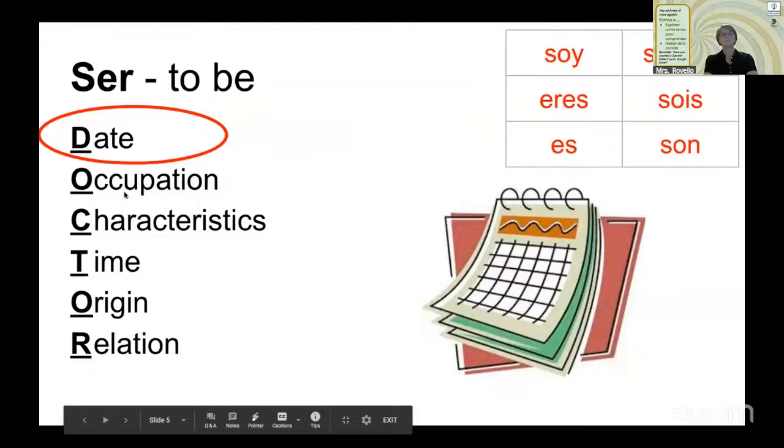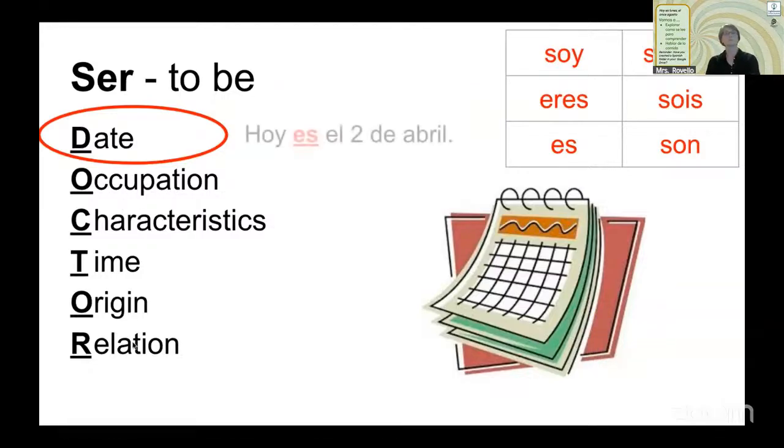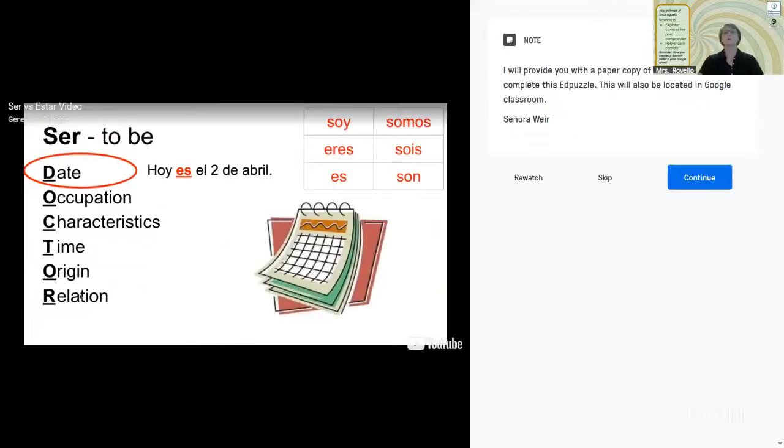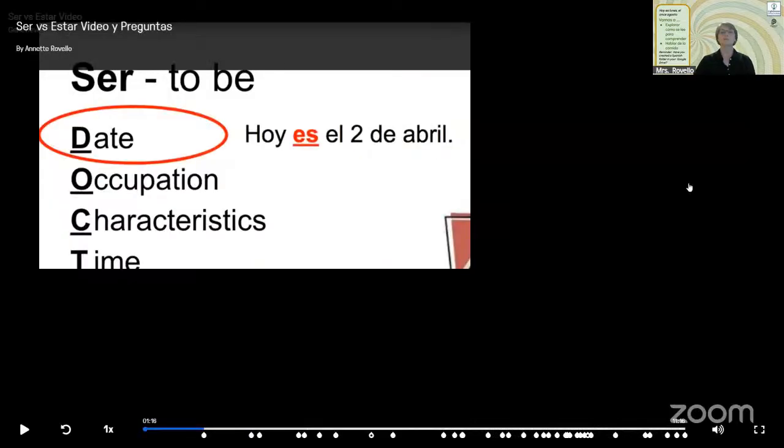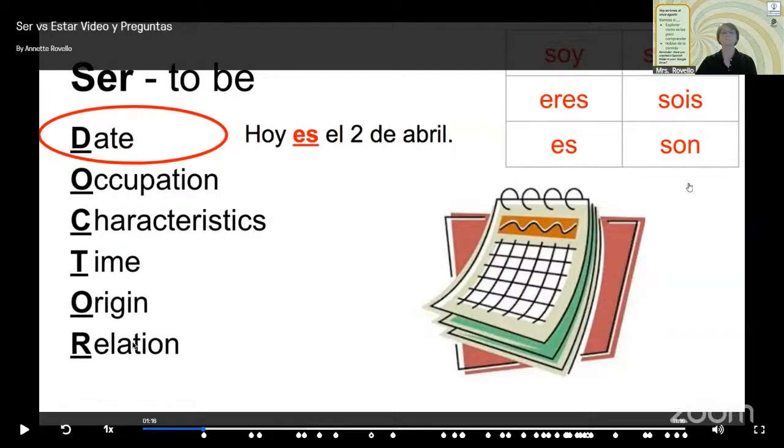So let's get started with ser. We use it for dates, occupation, to describe characteristics, time, origin, and relation. Let's just continue. We're going to have to click through. So an example of the date in Spanish: hoy es el 2 de abril.